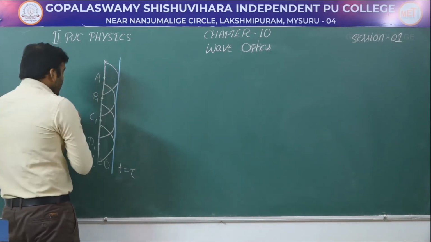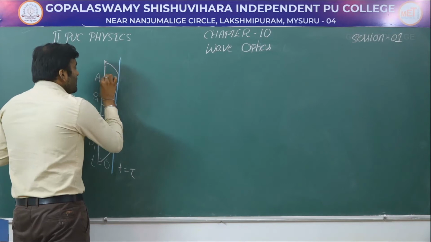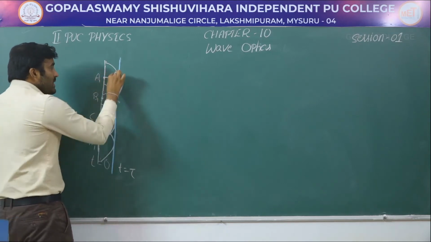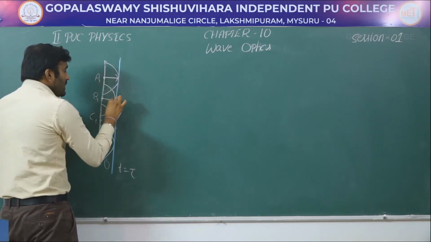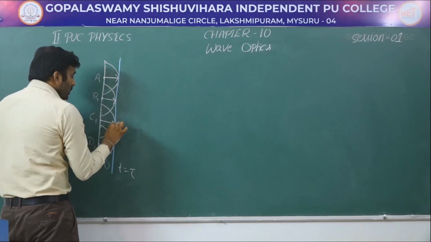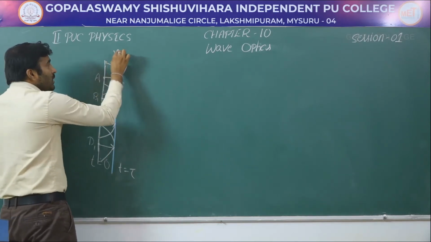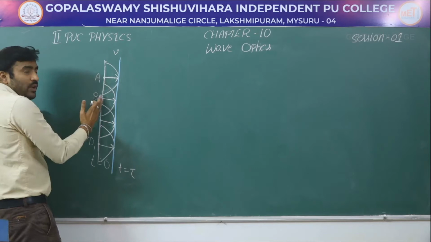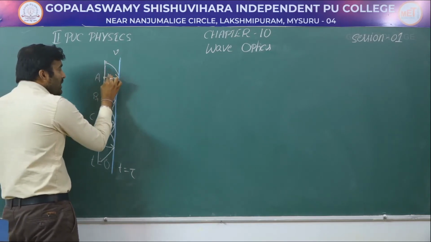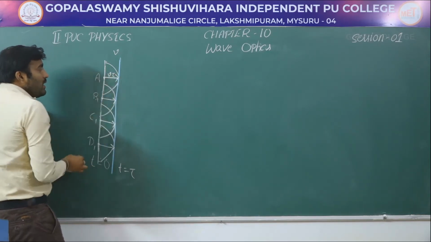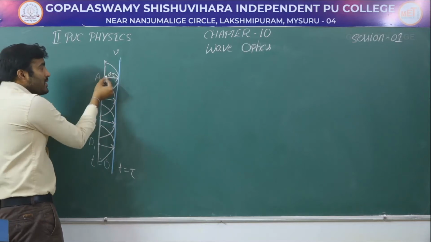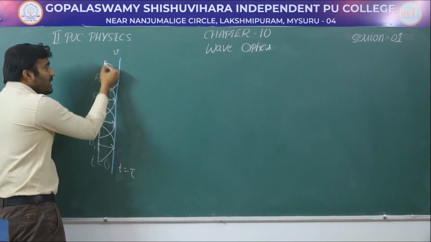Now this is the radius of the sphere, and if v is the velocity of this wave, then v into tau is the radius of this sphere.